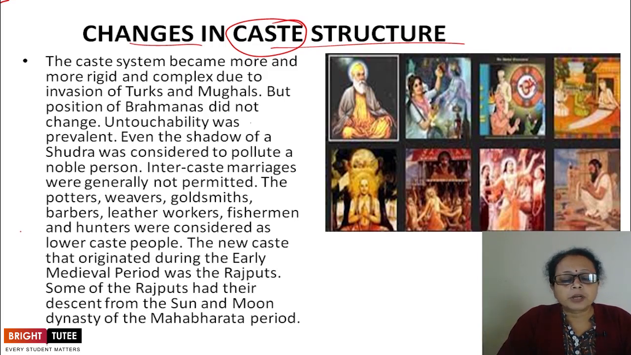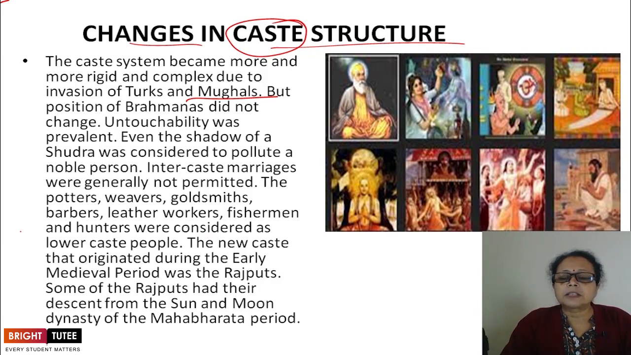The caste system became more and more rigid and complex due to the invasion of Turks and Mughals. When these two groups of people invaded our country, the caste system became very rigid, and the complexity also increased. But the position of Brahmins did not change. They were, as usual, at the higher level. They were the privileged caste in society, and on the other hand, the Sudras were the real sufferers.